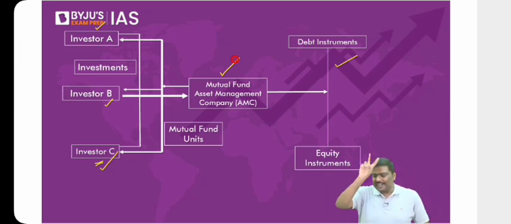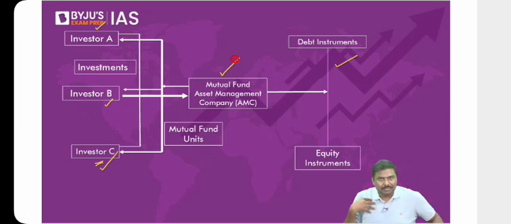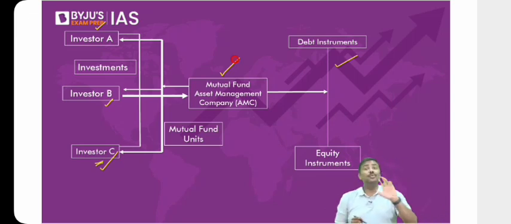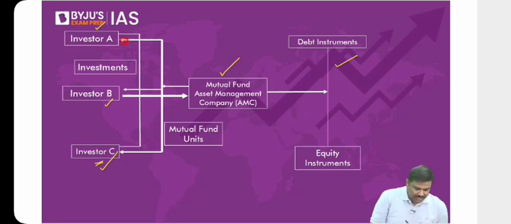Point number 1. Point number 2, imagine this situation. I am the mutual fund company, you are the investor, and I have taken investment from you. In return, should I issue any instrument or not? Let me know. Let's say I've collected 100 rupees from you. Should I issue any instrument to you? How do you know you've invested 100 rupees with me? So in return, I will issue an instrument. I will use a color, red color. Please have a look at the arrow mark here. So this is one arrow mark.